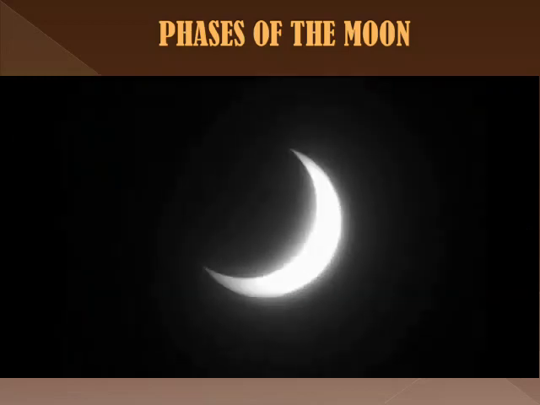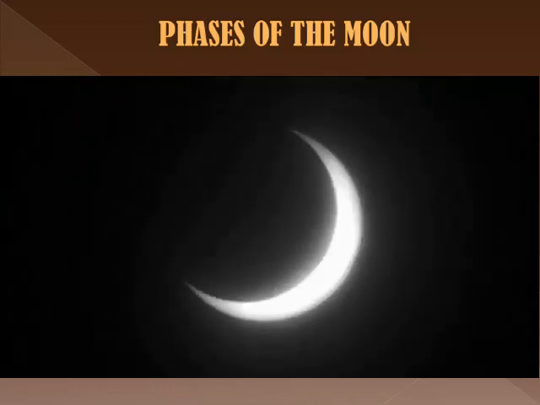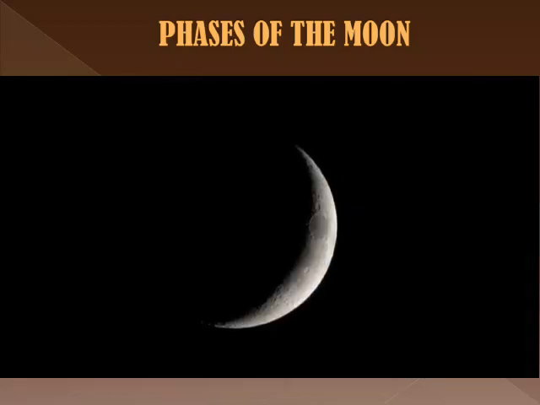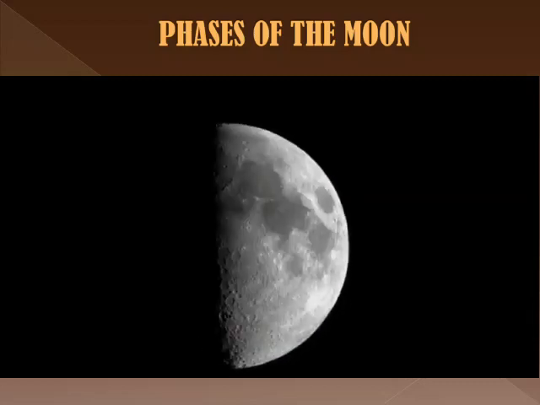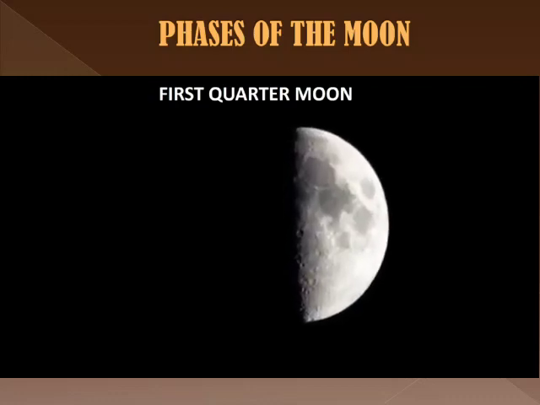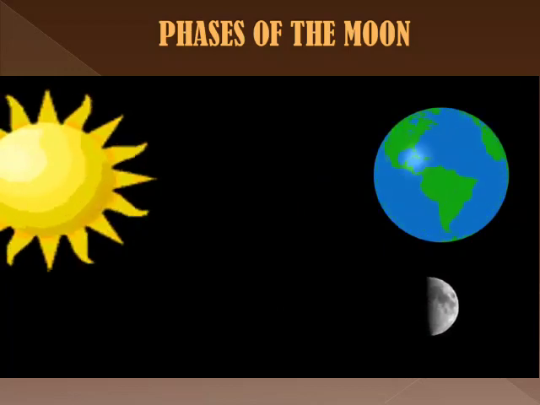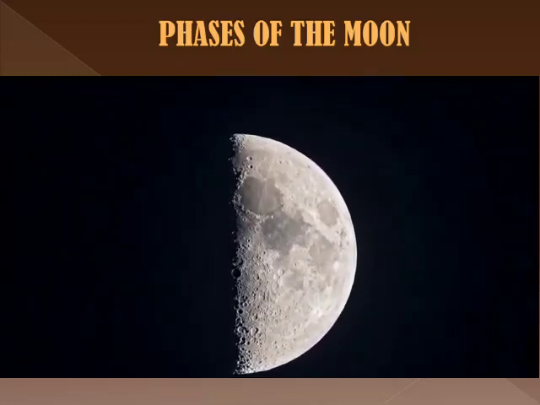Waxing crescent moon. The movement of a thin layer of the moon visible from the earth is the beginning of the waxing crescent moon. The moon looks like a crescent, and a crescent increases or waxes in size from one day to the next. The first quarter moon. The first quarter moon is defined as the moment when the moon reaches a quarter of its orbit around the earth. It is also called a half moon, as we can see exactly half of the moon illuminated by the sun.